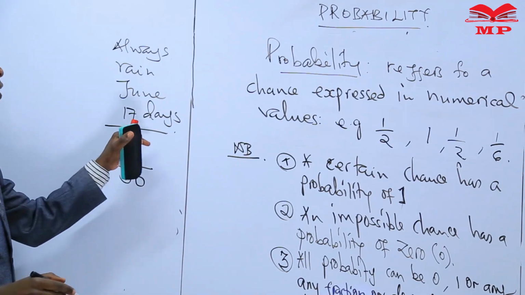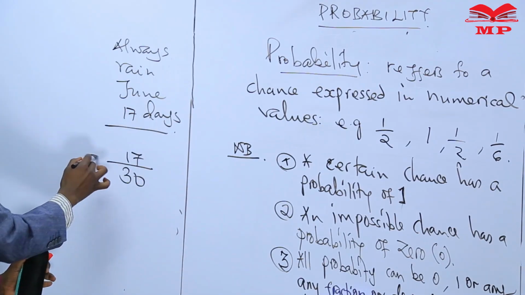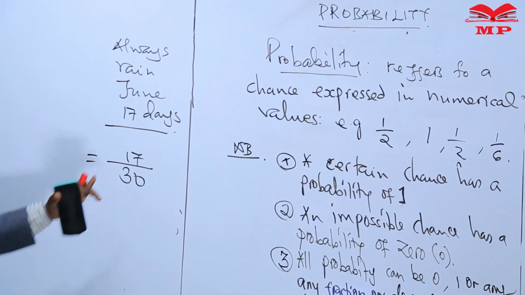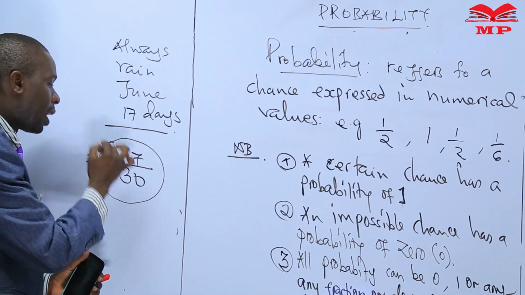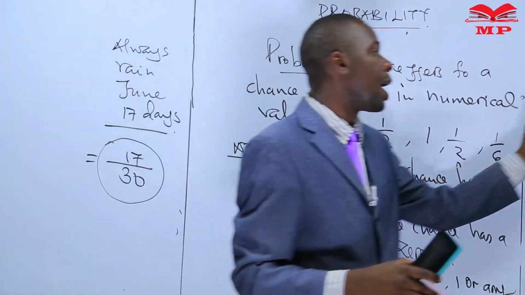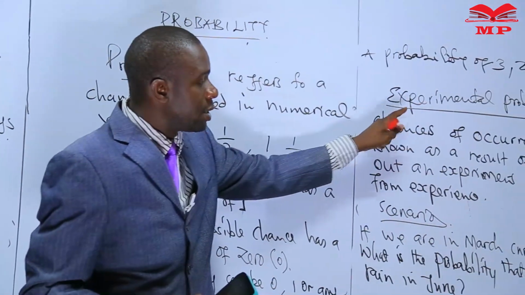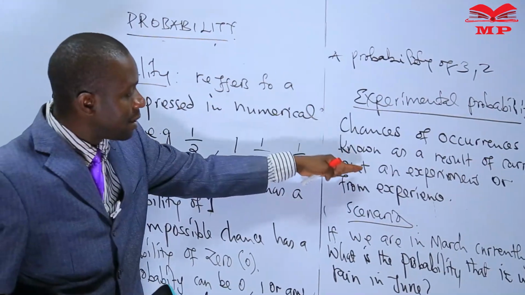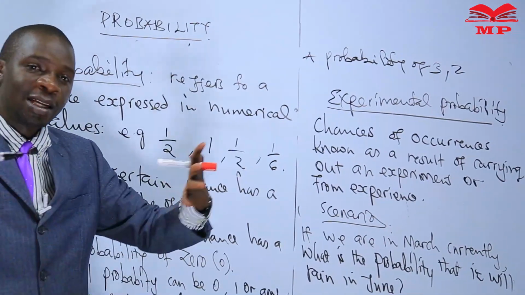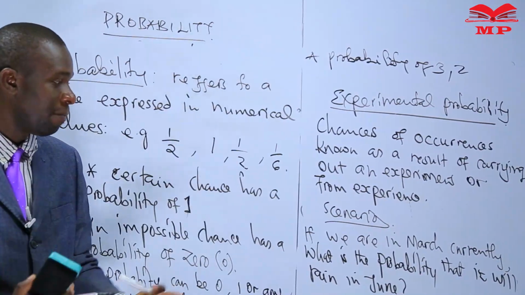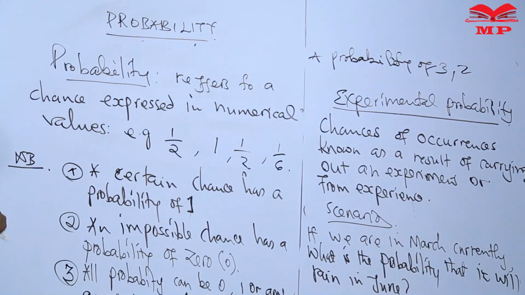And therefore, if it normally rains for 17 days, then our chances of rain in June will be 17 out of 30. Now, this 17 out of 30 is what we are calling an experimental probability. The reason is we are using our past experiences and experiment that is already recorded as data to determine the probability of it raining in June.